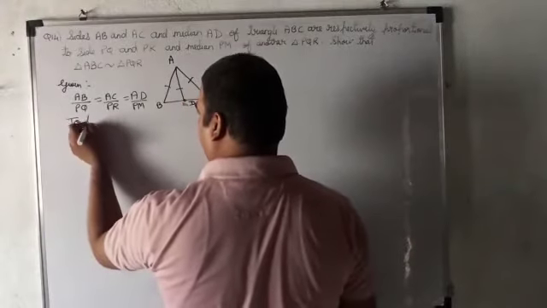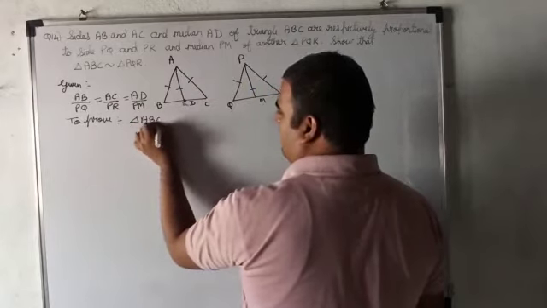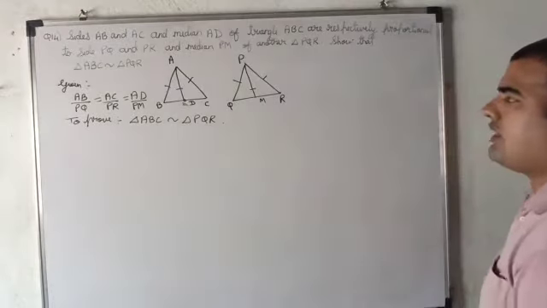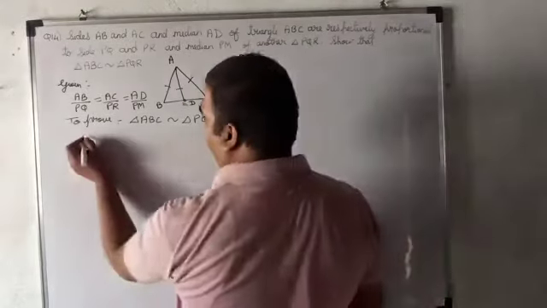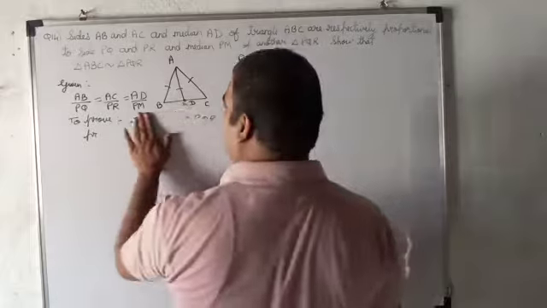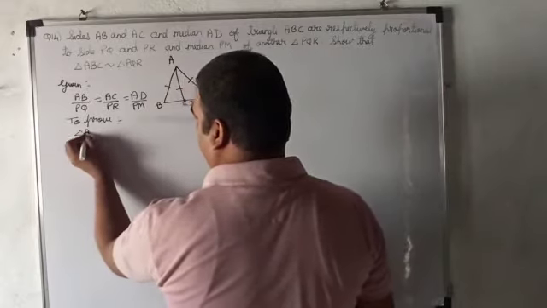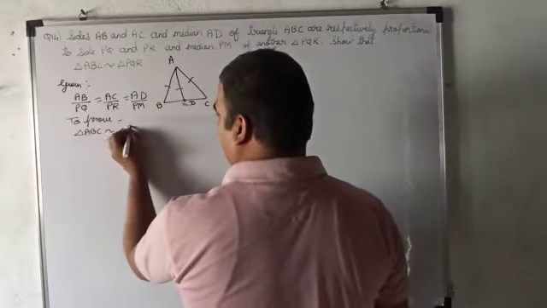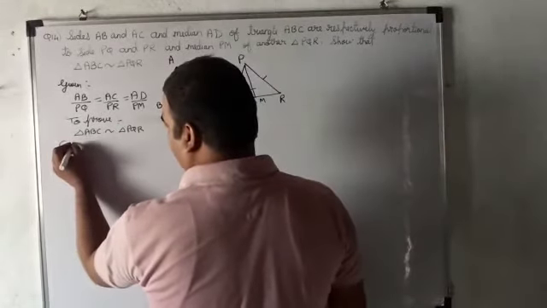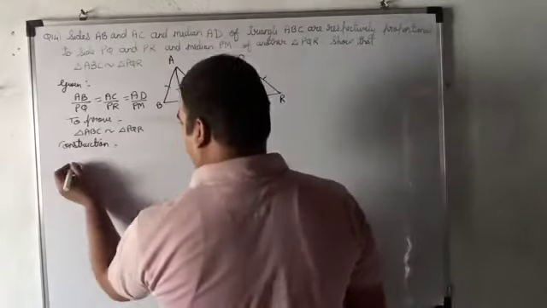हमें prove क्या करना है? हमें prove करना है, to prove. We need to prove triangle ABC is similar to triangle PQR. So how to prove triangle ABC is similar to triangle PQR? See now, proof. And if construction is required, then yes. So first we know we need to prove triangle ABC similar to triangle PQR. If construction is required, we will give the space for construction if required. And then proof.